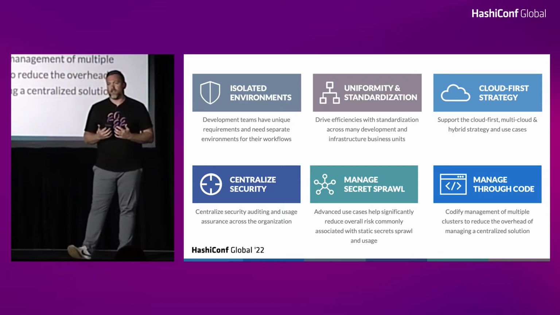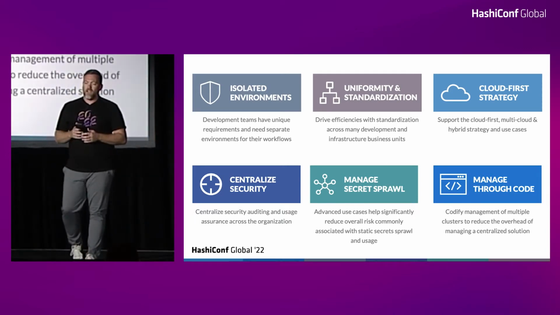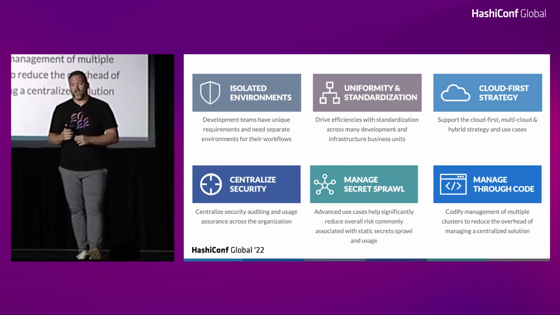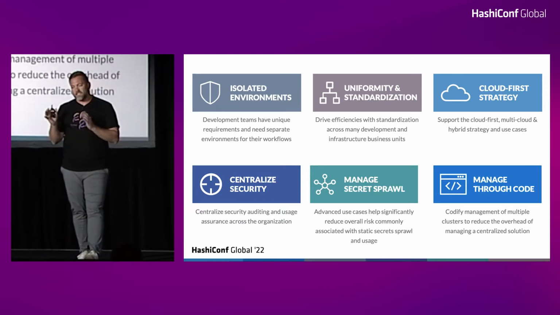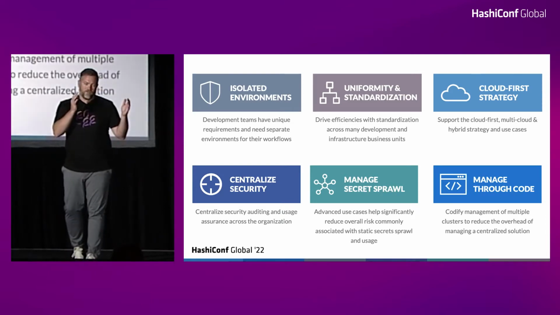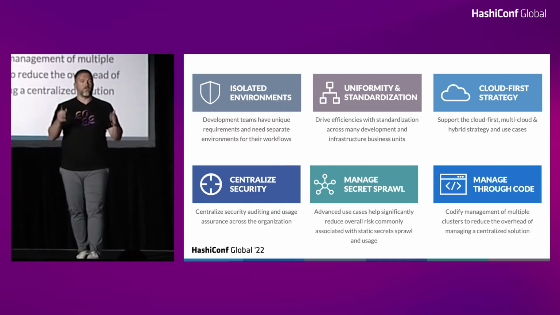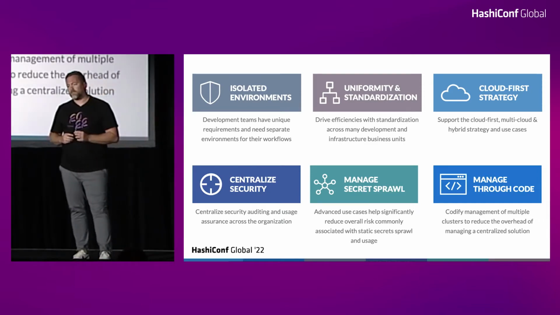Uniformity and standardization, right? I think every organization wants to follow down that path, right? We want to drive efficiencies and standardization. Even though we have all these different use cases, we still want to standardize across each one. And some of the stuff that Josh is going to talk about, automating the namespaces, for instance, every time a namespace gets stood up, we're stamping out the same KV structure and policies, standardization across the board there, just to make it easier for Josh's team to manage day two ops for these teams.